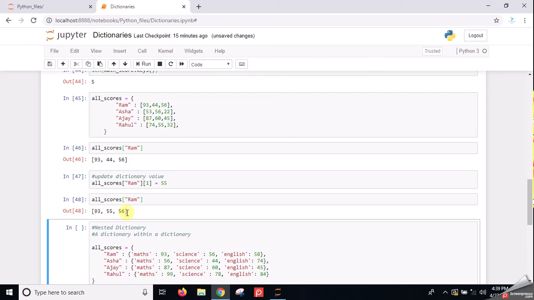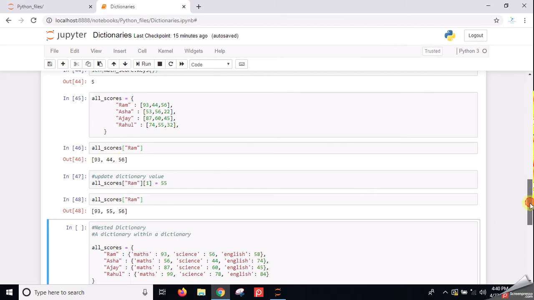I hope you all get it. Now come to the nested dictionaries. What is a nested dictionary? A dictionary within a dictionary. These are the scores, I know. But if I want to print the scores, then I am not able to understand which subject scores which number.